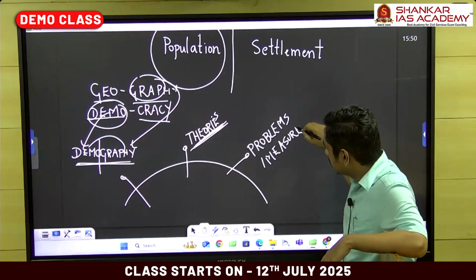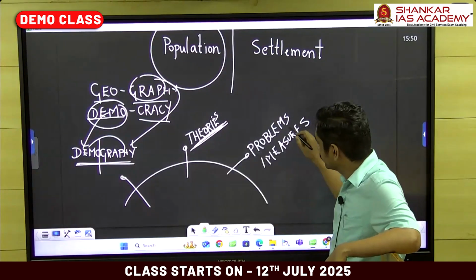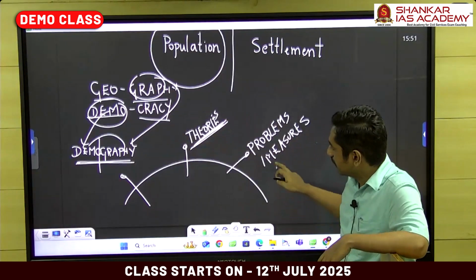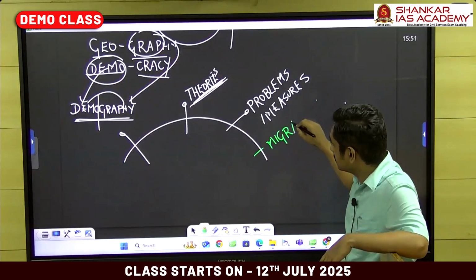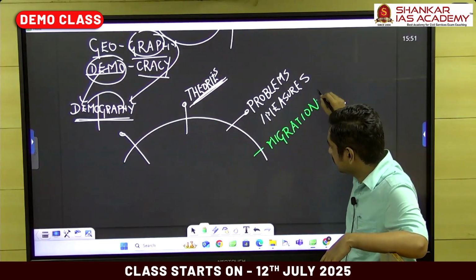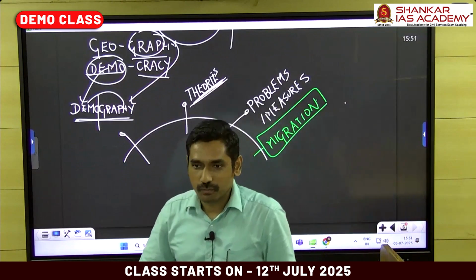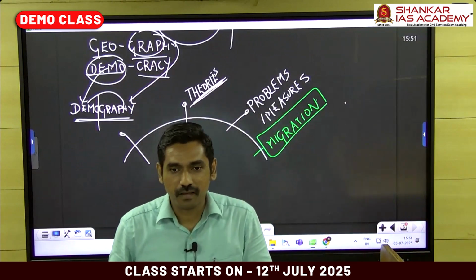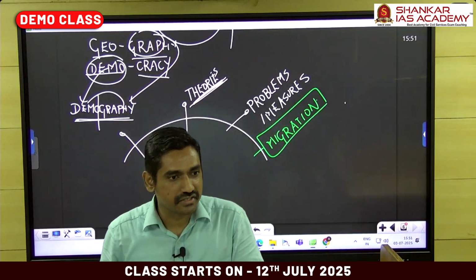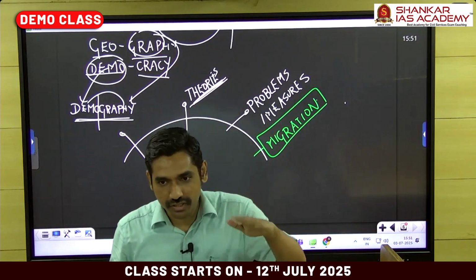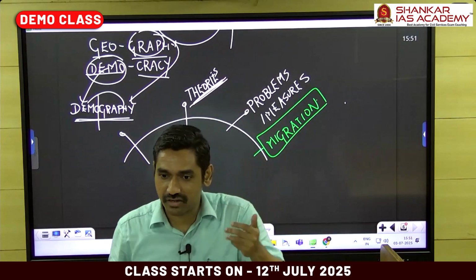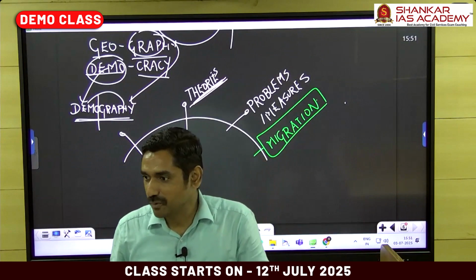Now comes a special topic here, because this is straightforwardly linked to demography. The special topic is migration. Why do people move? How do people move? Why do people go to a place for 10 years and then come back after 10 years? Why do people say, I'm going to do a degree in the US and then never come back to India ever? There are many important things, you know.